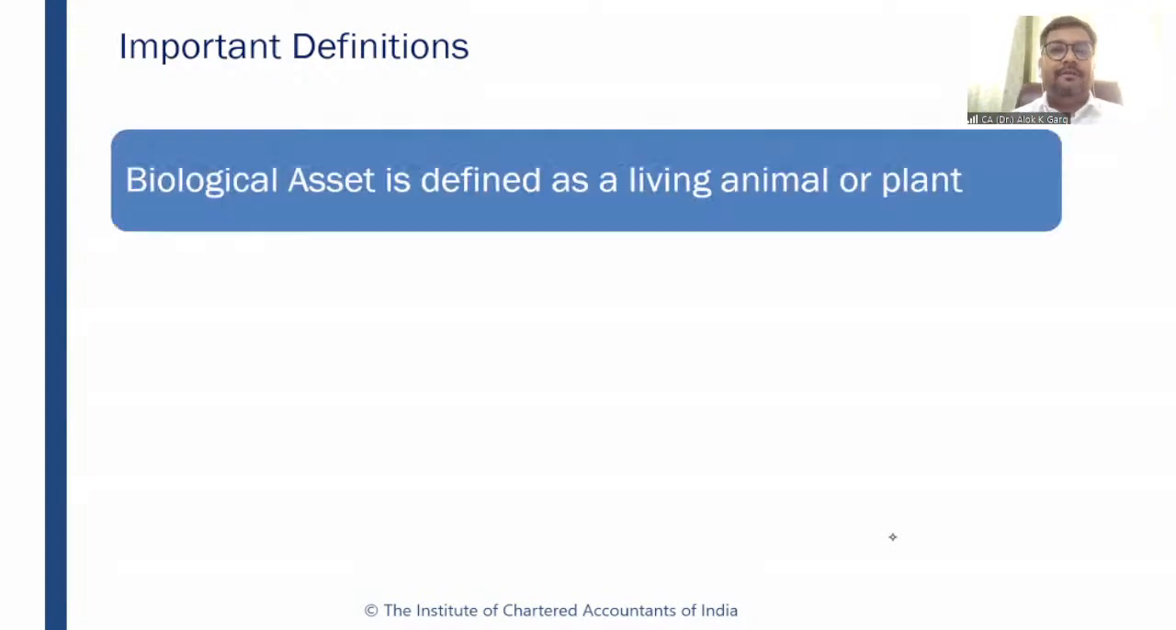Then coming to the important definition, what is a biological asset? Biological asset is defined as a living animal or plant. Plant could be a bearer plant or could be a non-bearer plant. Bearer plants are those plants which will provide the output for more than 1 year. Non-bearer plants are those plants like a seasonal plant, which will provide vegetables or fruits for a season or within a year, right? So non-bearer plant will be covered under Ind AS 41. Bearer plant will be covered under Ind AS 16.